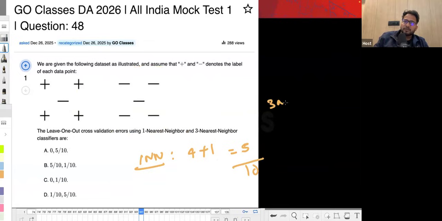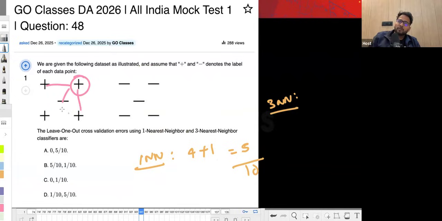But in case of 3NN, whenever you are marking, let's suppose, this as test, then you will be checking the three nearest. Two of them are positive, so you will be marking it positive. So there is no problem for any of these positives in case of 3NN. But there is a problem for this negative, because if you take the nearest neighbors, then it will be positive. So one of the negatives will get misclassified out of all 10. So the misclassification rate will be 5 by 10 and 1 by 10. So B is the correct answer.